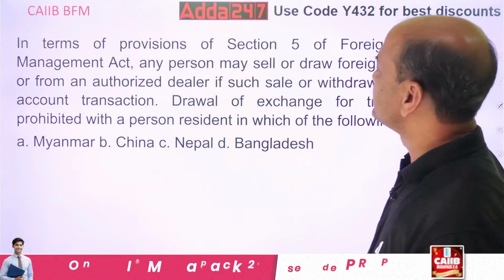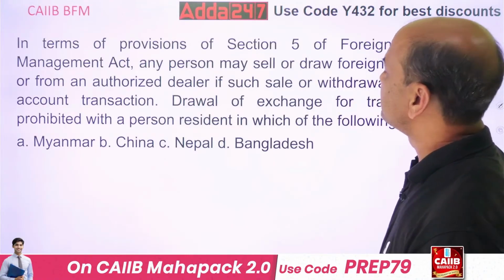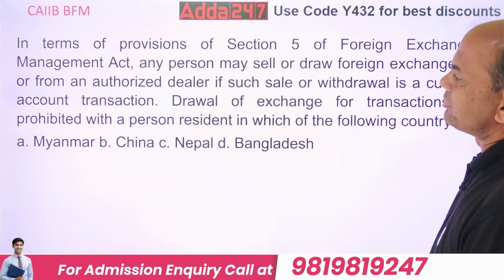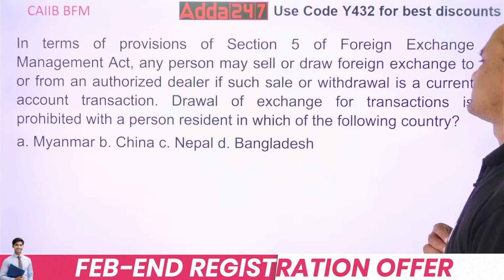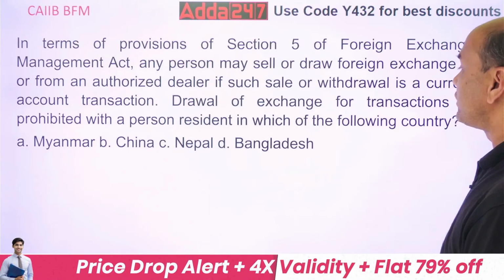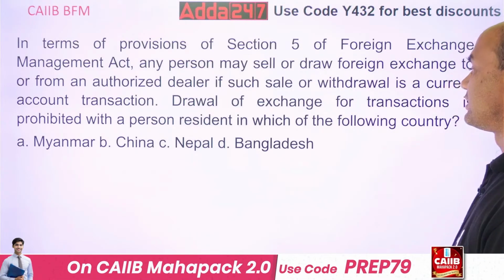In terms of the provision of section 5 of FEMA, any person may sell or draw foreign exchange to or from an authorized dealer if such sale or withdrawal is a current account transaction. Drawal of exchange for transactions is prohibited with a person resident in which of the following countries?